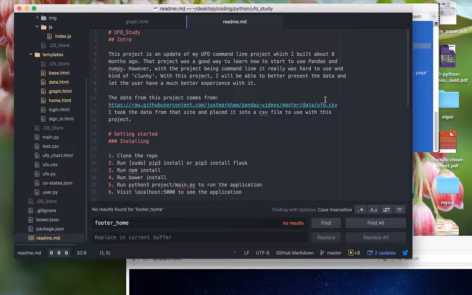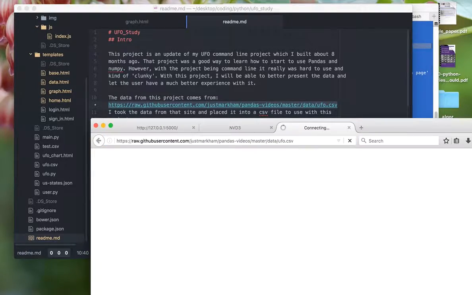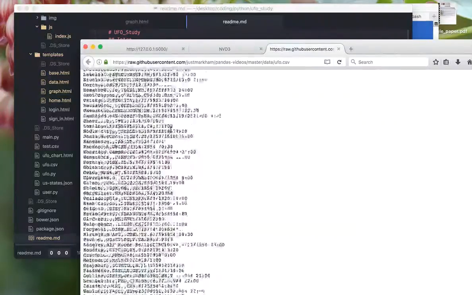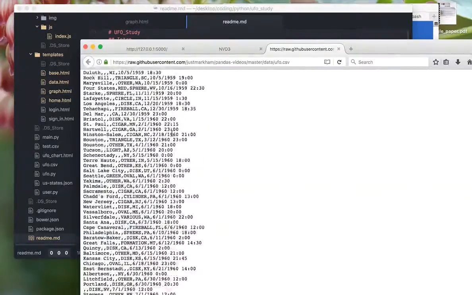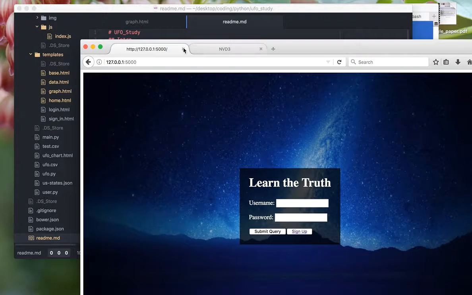So here's the link to the actual data that you could go to. And if we actually go there right now, I should have already had this set up, but there it is. It's quite a lot of data. I think it's like 18,000 points or something like that. And the data goes from 1930 to the year 2000.